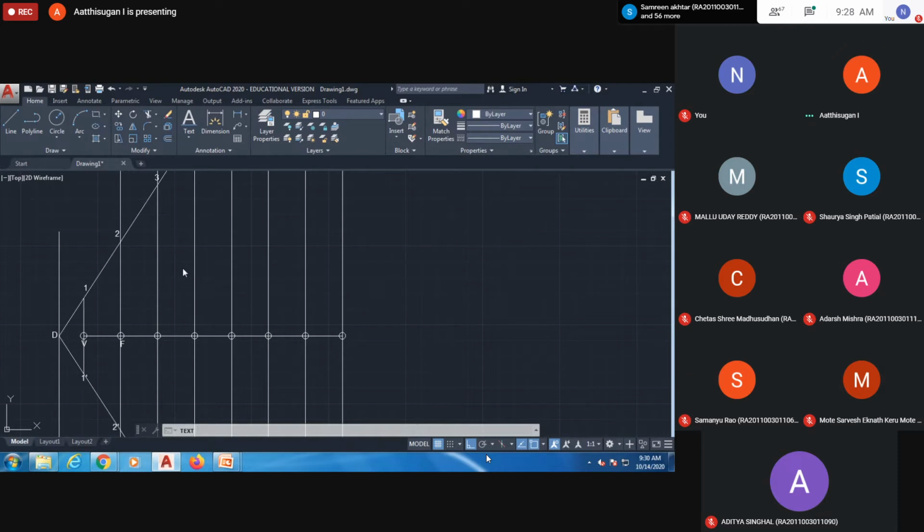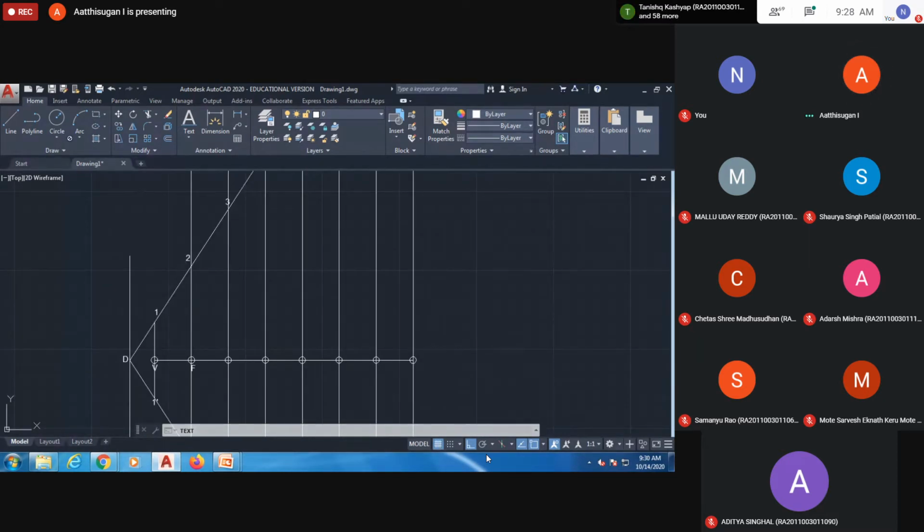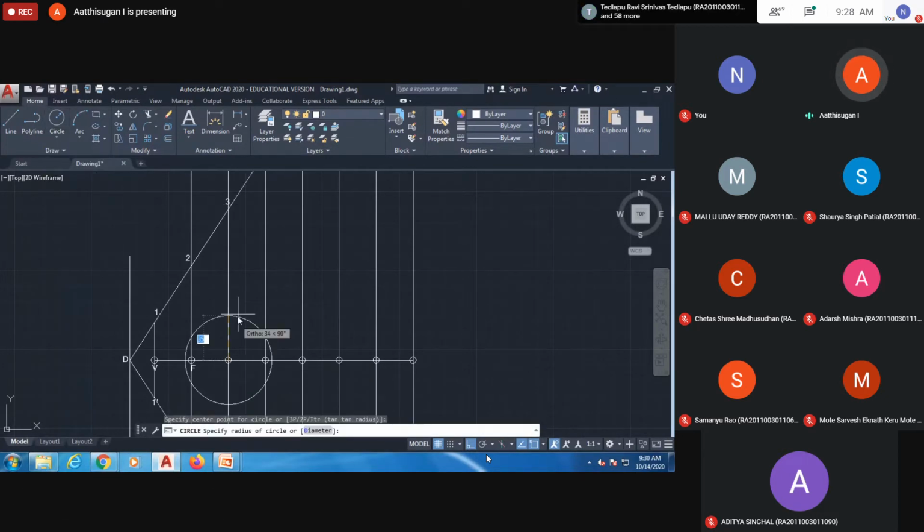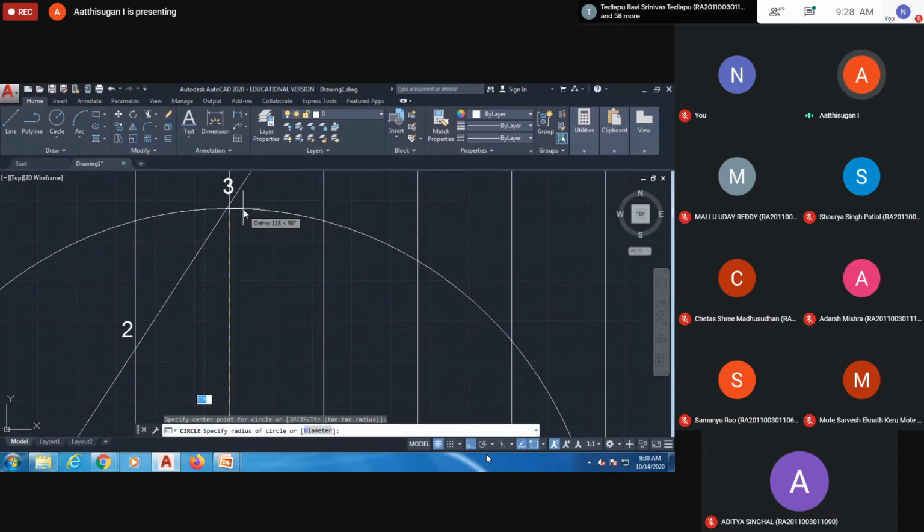So I told two methods. One is the circle, and the other is taking measurements with a line, then marking the intersection point. That is one method I told; as you wish, you can do it. My own, I am going to draw with the circle. First I draw a circle here, using the circle command with center and radius. This is my center point, and the radius is to the intersection.